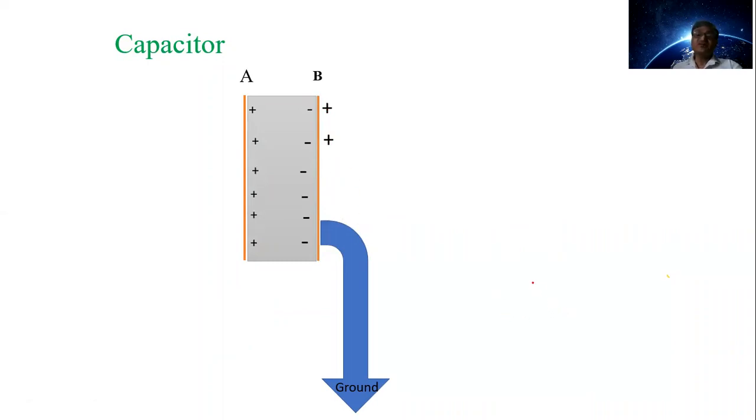And as these positive charges are grounded or earthed, there is only the effect of these negative charges, and hence there is further reduction in the potential.